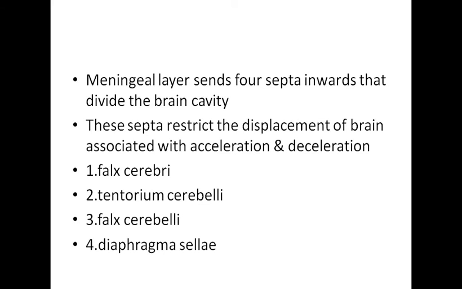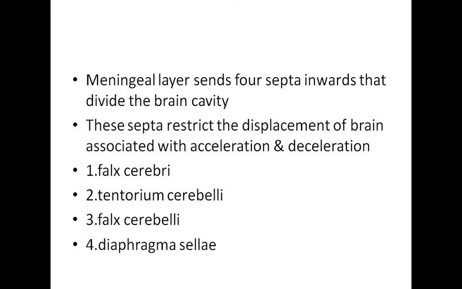The meningeal layer of dura mater, it sends 4 septa inwards that divide the brain cavity, right? पार्चमेंट मेम्ब्रेन्स होती हैं, parchment like इसकी extensions होंगी जो अंदर brain के compartments में, हमारे skull के compartments में जाती हैं और brain को वो जो है brain cavity में वो अपने compartments बना के brain tissue को fix कर देती है, ठीक है. And why do we need this fixation? We need this in order to restrict the displacement of brain, right?